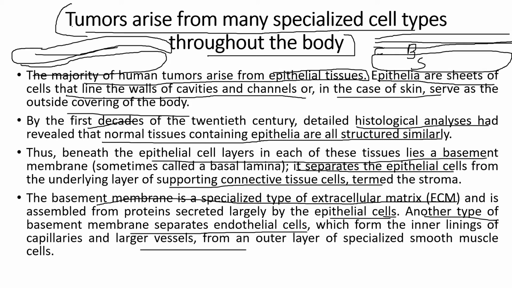So the topmost is the epithelial layer, next we have the basal membrane or basal lamina, and inside it we have the endothelial layer, which is a very smooth layer that separates the basal membrane from the stroma. So this is the basic structure of a cell type, and the tumor arises from the topmost layer, which is the epithelial layer.